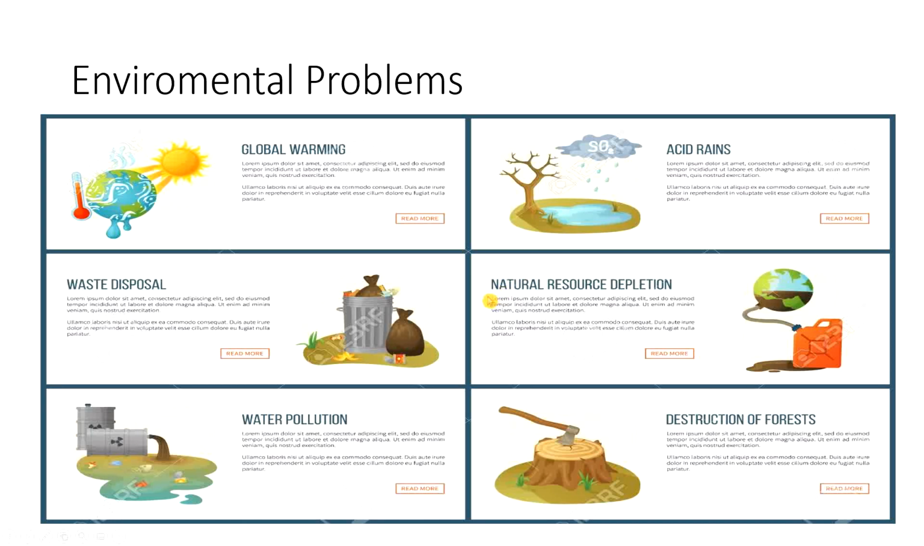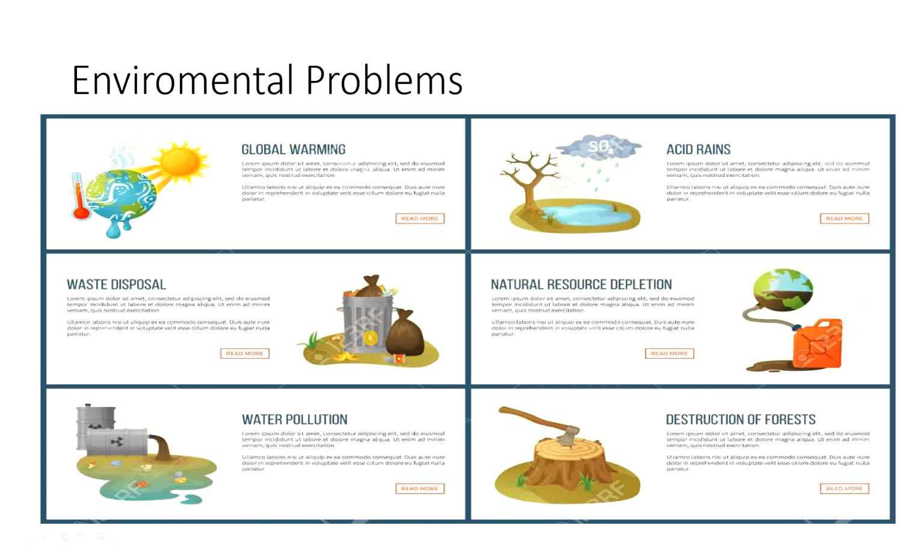We have this natural resource depletion. So when we have resources on our planet and we use too much of them, we will no longer have them. So for example, we have petrol. We are using a lot of petrol. One day there will be no petrol or no gas on our planet. This one is waste disposal, as we said before. So it is waste disposal.